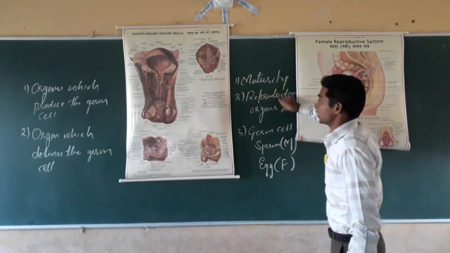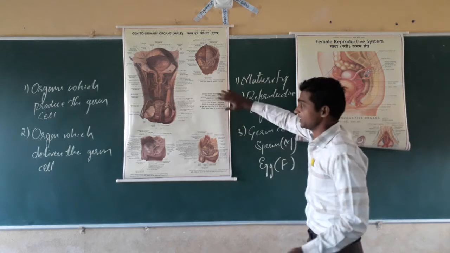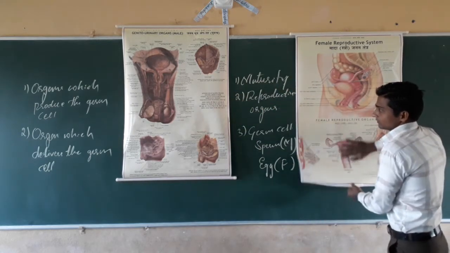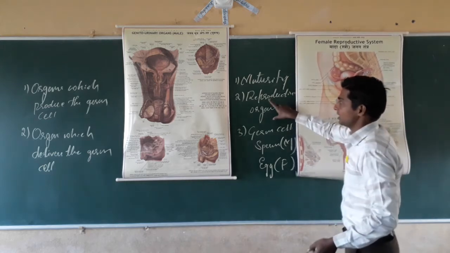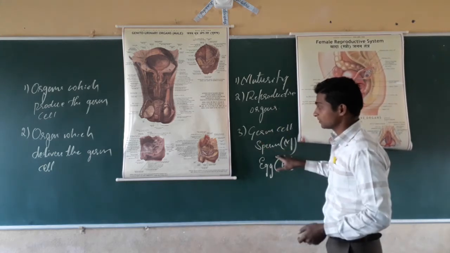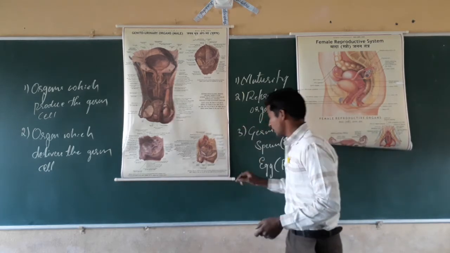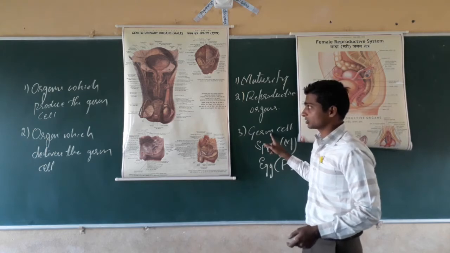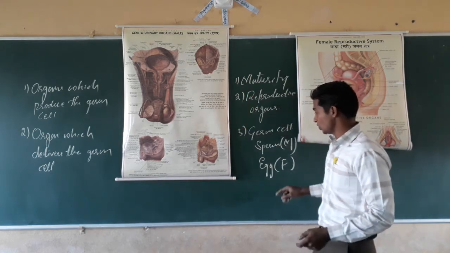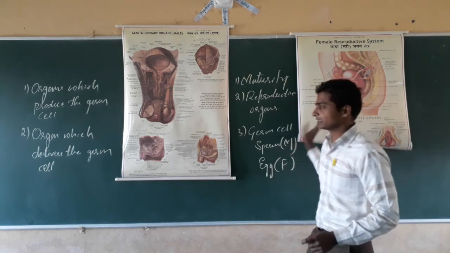Next, reproductive organs. Today we are going to study the male reproductive organs. For reproduction, it needs male reproductive organs and female reproductive organs. Next, germ cells. The male produces germ cells, that is called sperm. Sperm will be produced in the male reproductive organs, and in case of female, the egg is produced. That we will see.